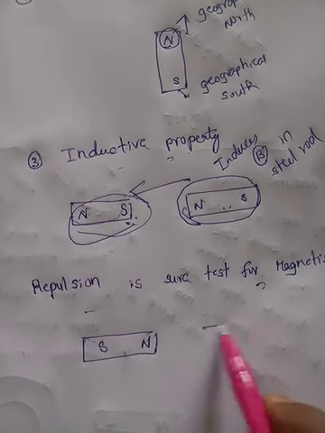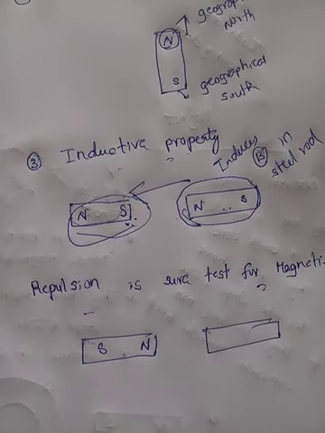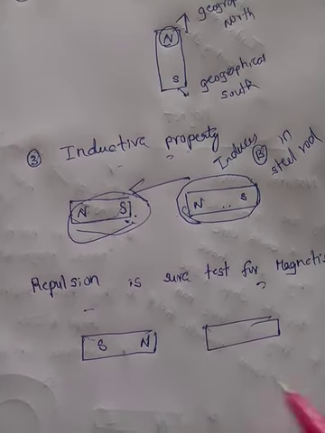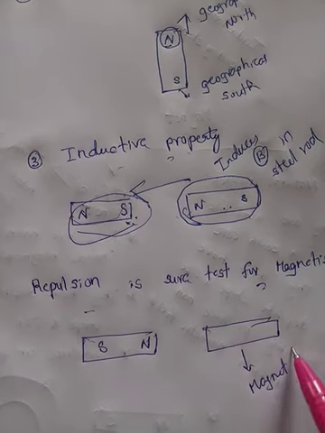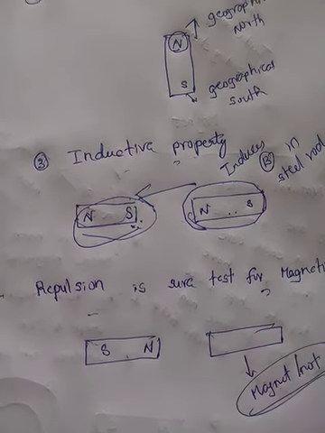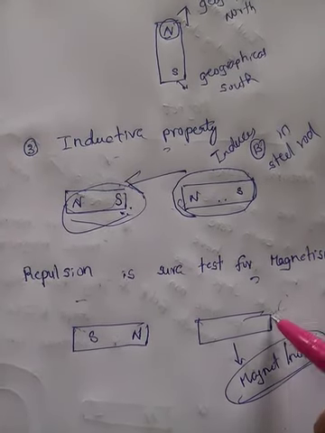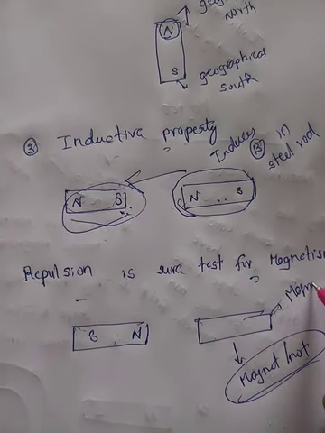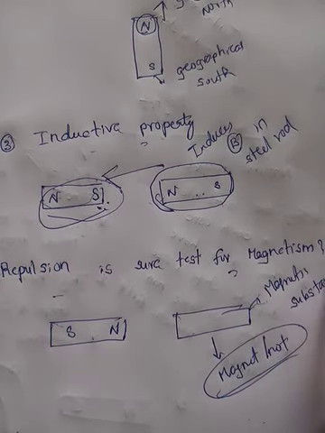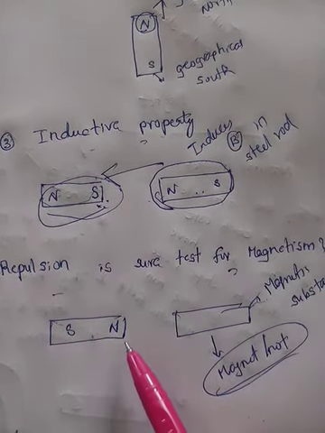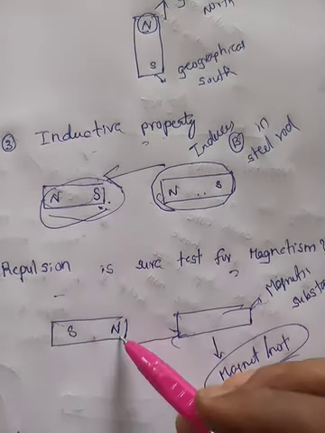This is one material, and I want to know whether this is also a magnet or not. How can I do that? For example, this is a magnetic substance, not a magnet. What it will do is, it induces magnetism in this one and attracts towards the magnet.